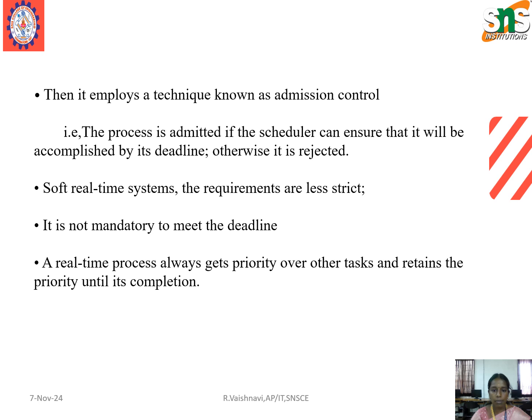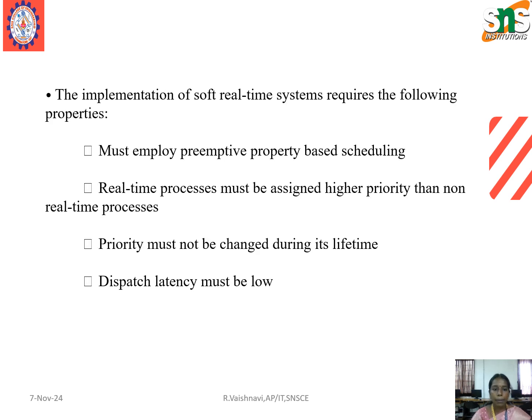Next one, soft real-time system. The requirements are less strict. It is not mandatory to meet the deadline. The real-time process always gets priority over the other tasks and retains the priority until its completion. Next, the implementation of the soft real-time system requires the following properties. First one, must employ preemptive priority-based scheduling. Second one, real-time processes must be assigned higher priority than non-real-time processes. Third one, priority must not change during its lifetime. Fourth one, dispatch latency must be low.